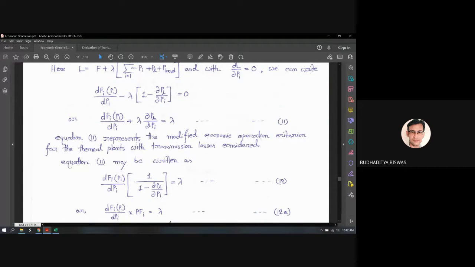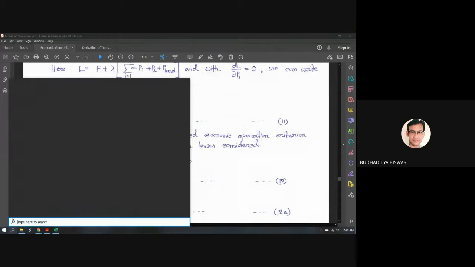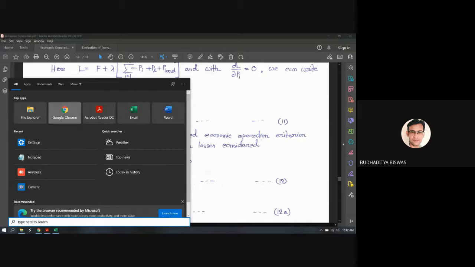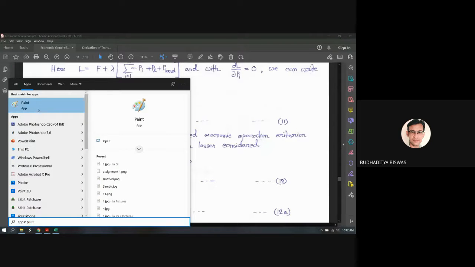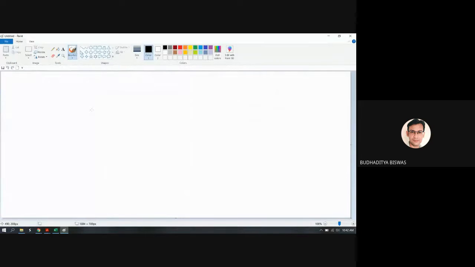Now, why is this PL not a constant? As I mentioned, when we do the calculation, we have to take the P load, or the demand, as a constant quantity for this particular time being, but the losses are not constant. So why is the loss not a constant quantity? Anybody have an idea why the loss is not constant?